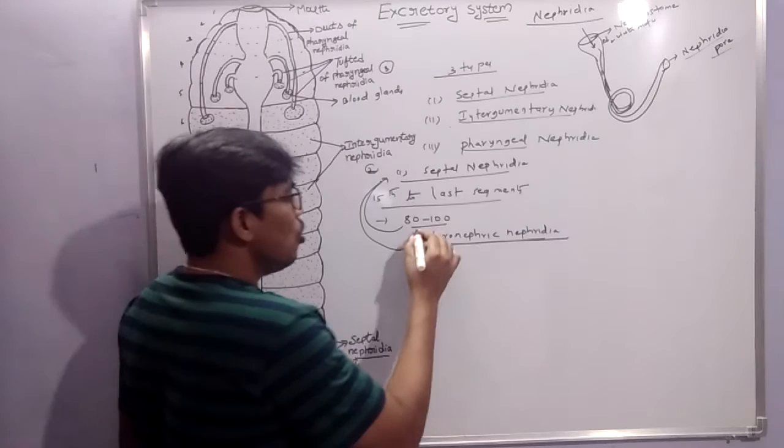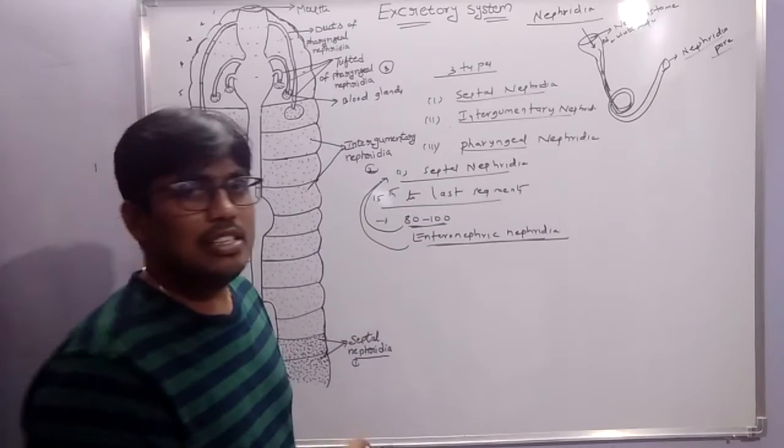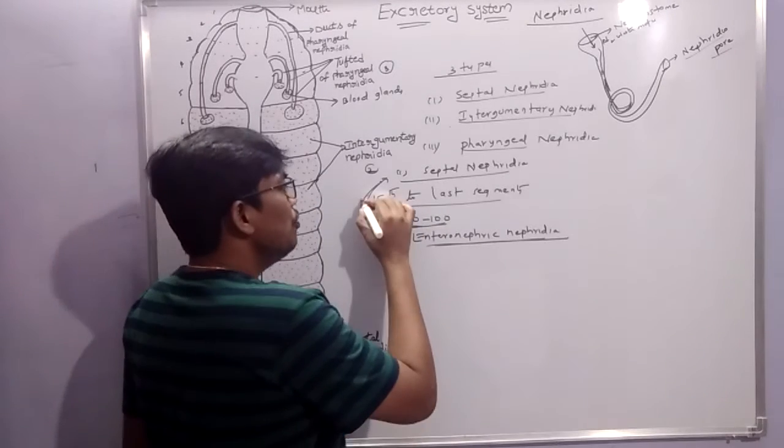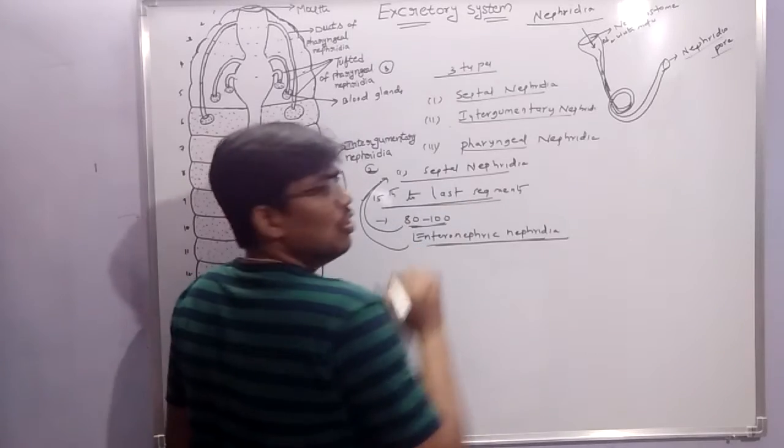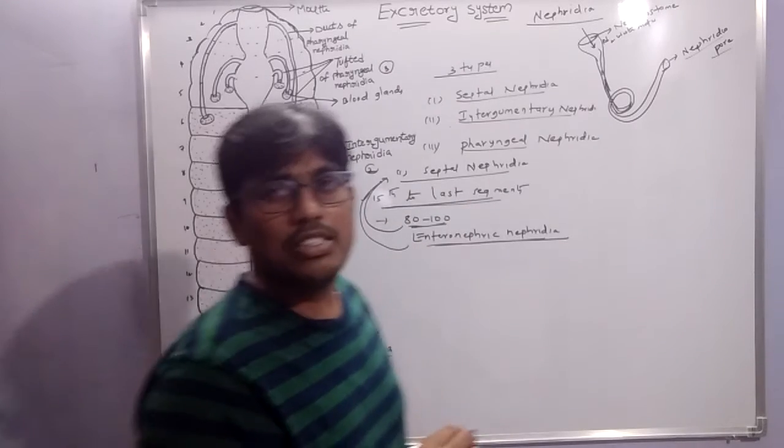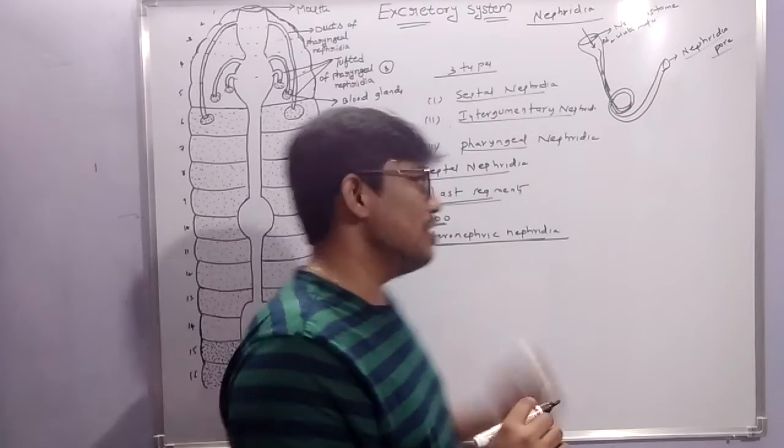How many nephridia does each segment contain? 80 to 100. Septal nephridia are present on the 15th to last segments.